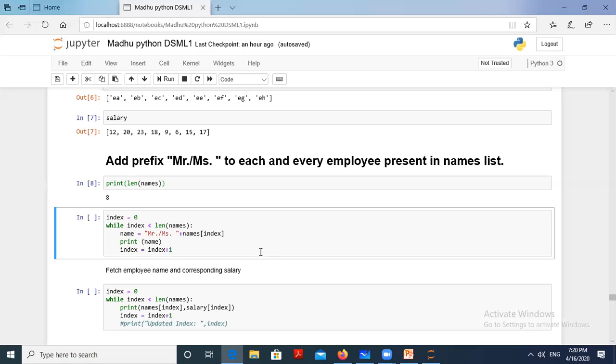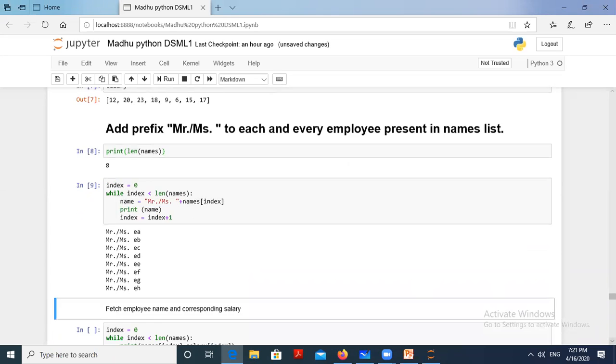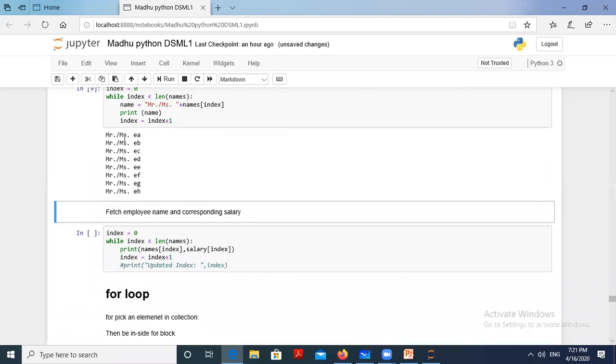This is the way we can add or prefix Mr. or Miss to the names of the list. So we got this result now: for every name of the list, the prefix Mr. or Miss was added to the employee name. Next, the next one.